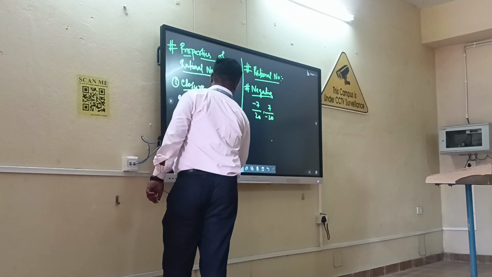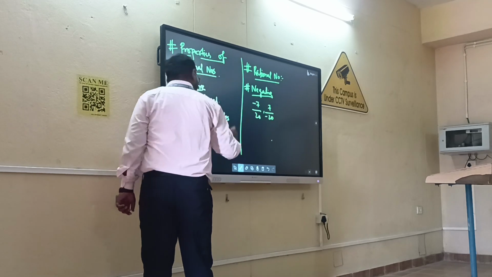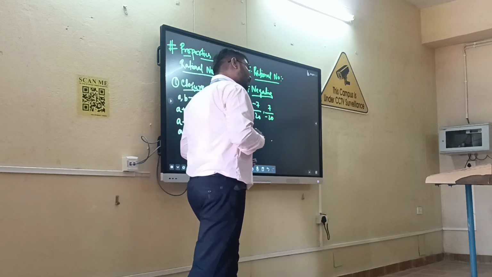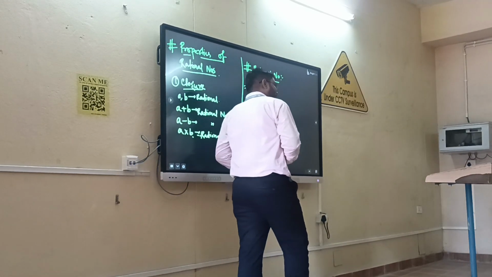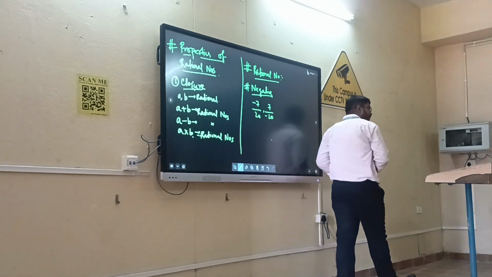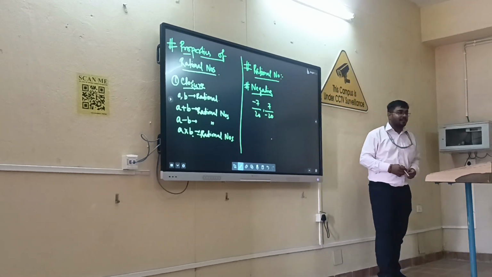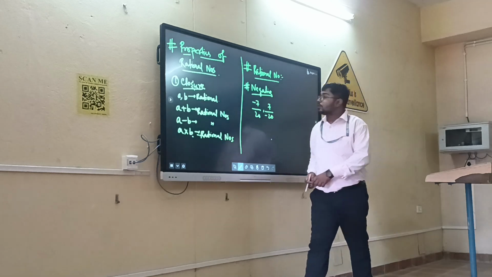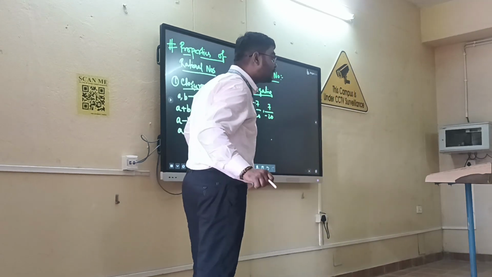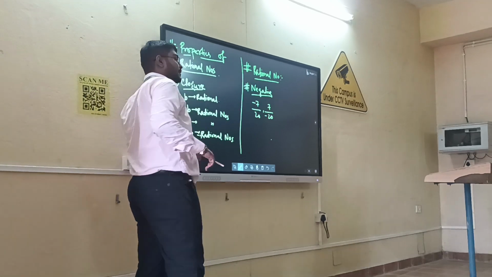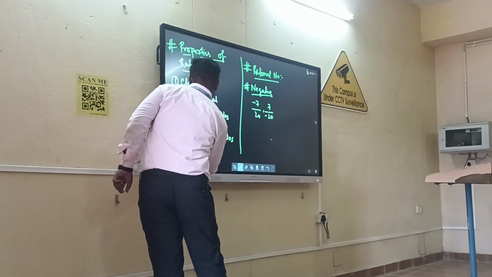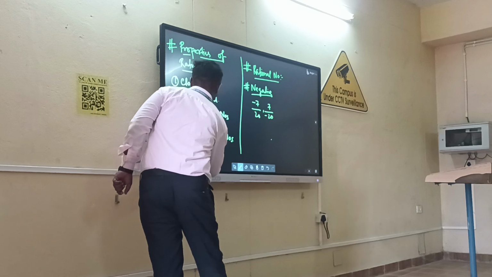Now, is division always closed? No, sir. Why? Suppose 7 by 0. So in case of division, it is not closed. A by B is not always rational.